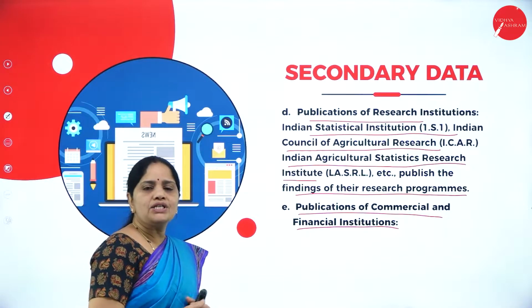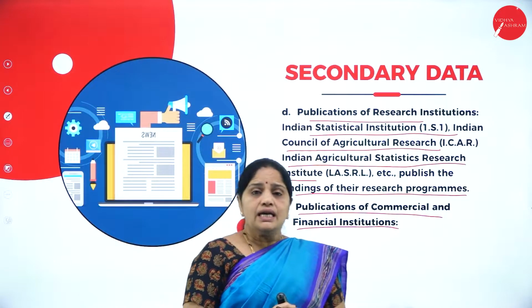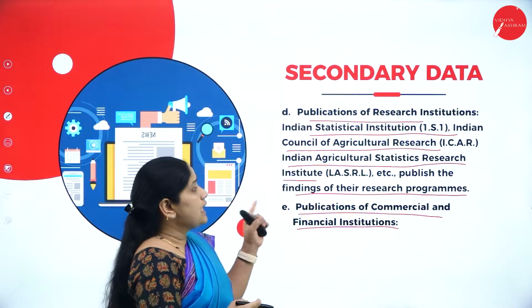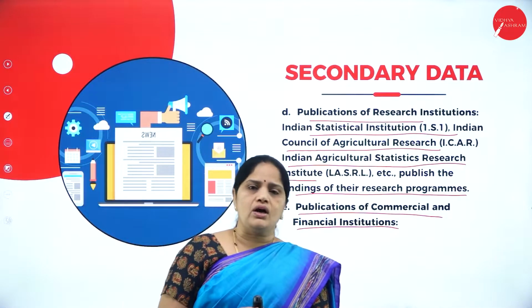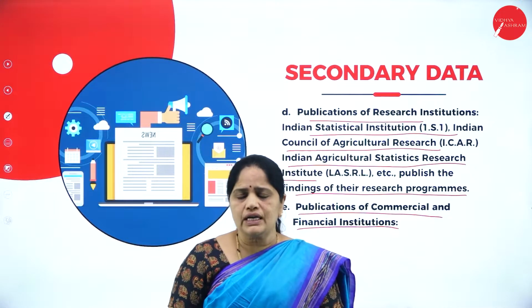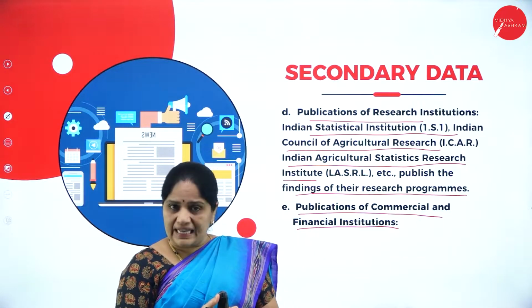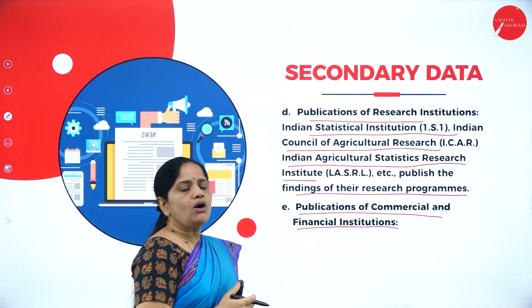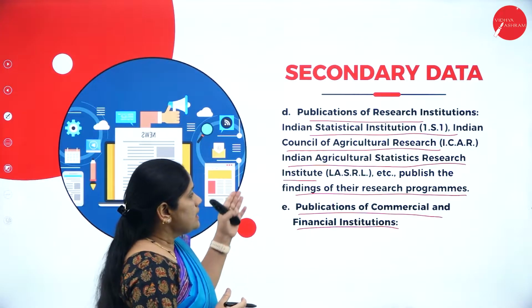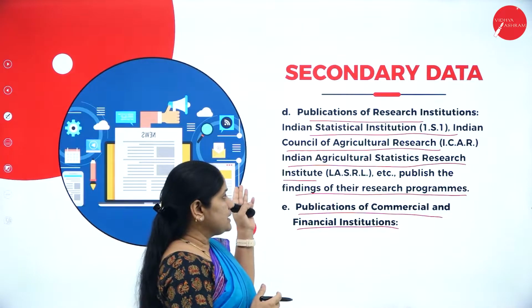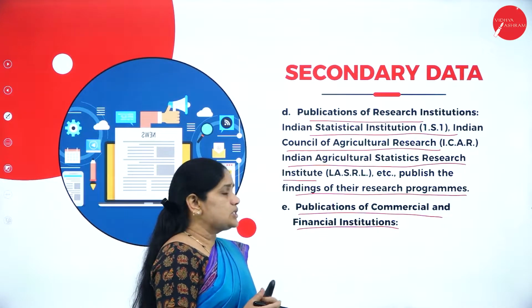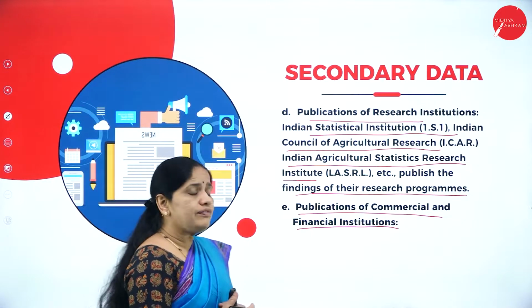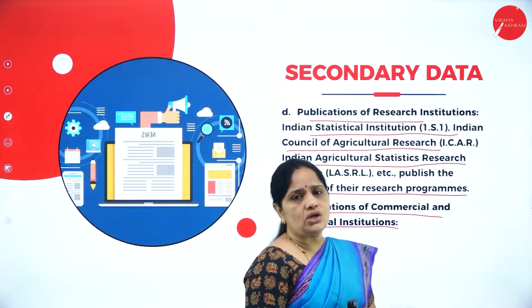So the publications of research institutions include the Indian Council of Agricultural Research. There is constant research going on in order to get new and improved methods of agricultural production. All the papers relating to that will be published by such organizations. And also we have the publications of commercial and financial institutions.